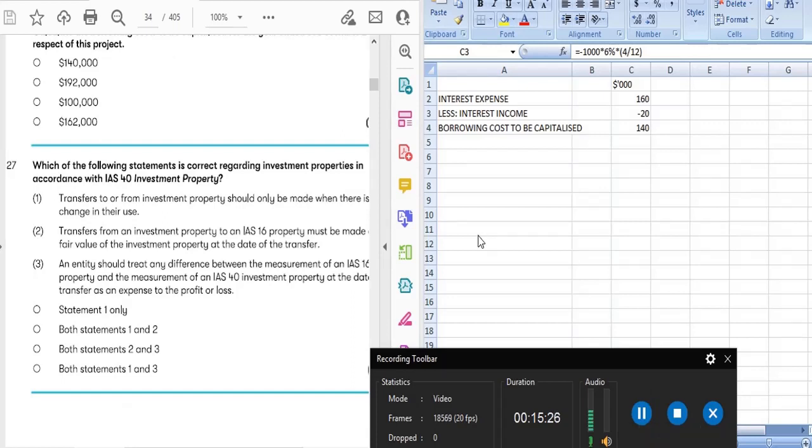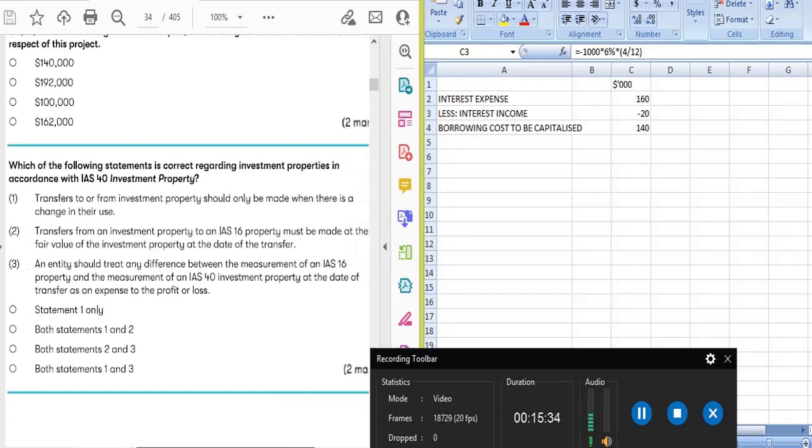Okay, so the first statement is, transfer to or from investment property should only be made when there is a change in use. Obviously, like you took a building, and earlier you were using the whole building for your business purpose, but now you don't require a certain portion of the building and you let it out on rent.